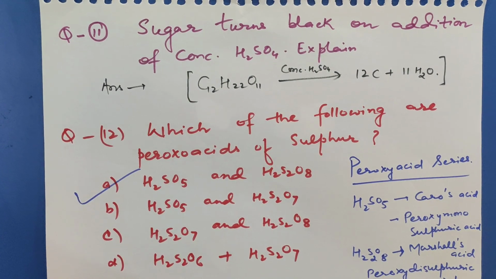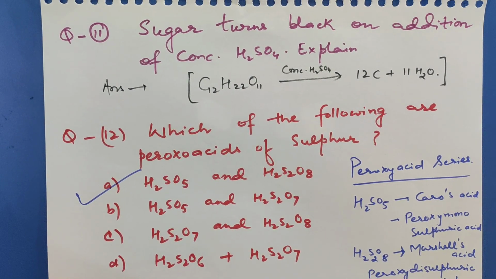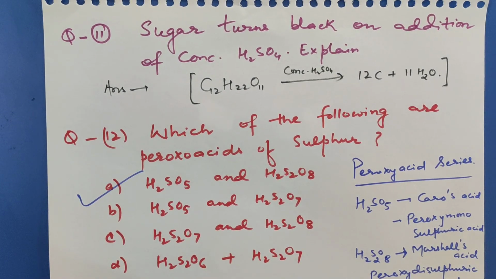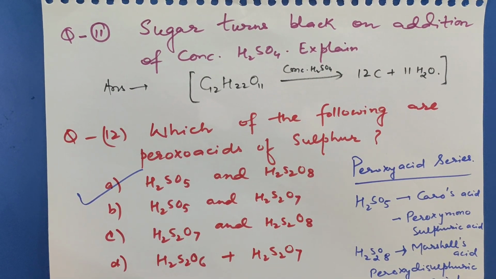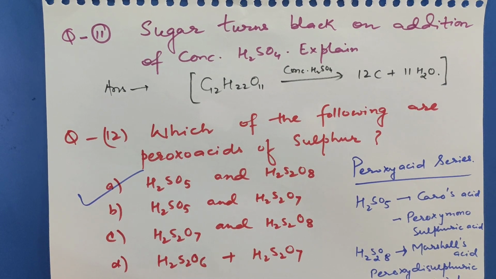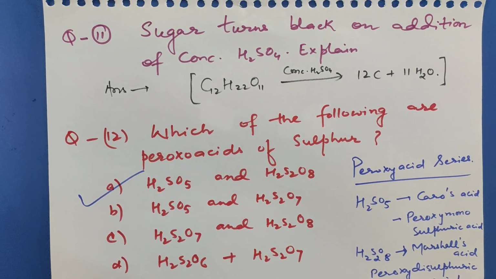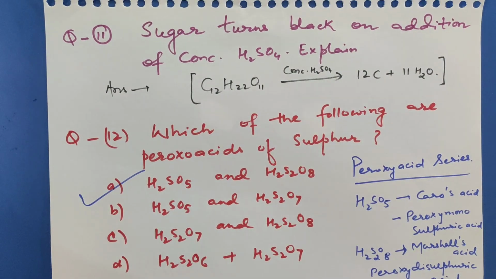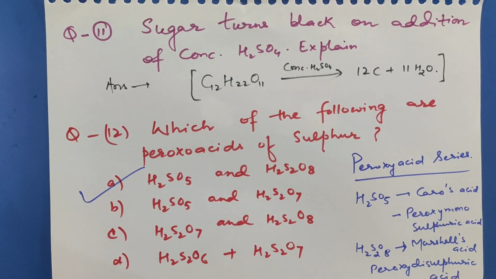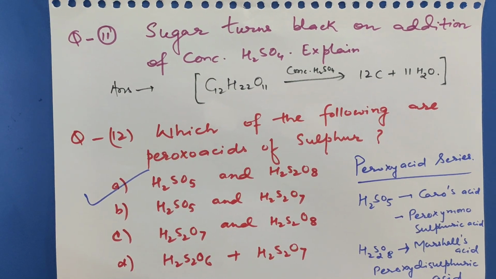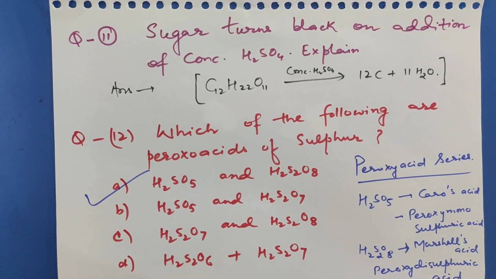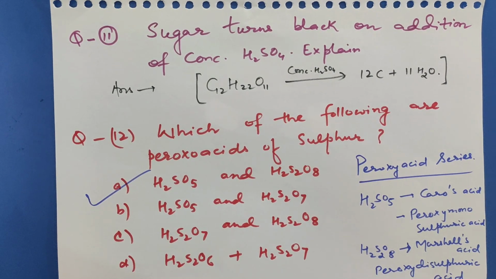Question number 12. Which of the following are peroxo acids of sulfur? So in the peroxy acid series, there are two acids, H2SO5 and H2S2O8. H2SO5 is also called Caro's acid, also called peroxymonosulfuric acid. H2S2O8 is called Marshall's acid, it is called peroxydisulfuric acid. So the correct choice for this question is option number A. So H2SO5 and H2S2O8 belong to peroxo acids of sulfur.